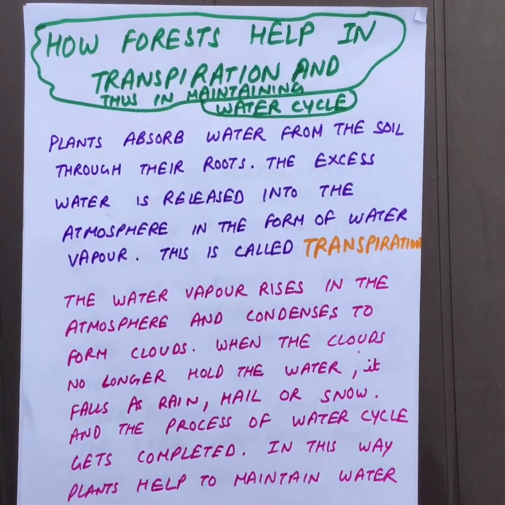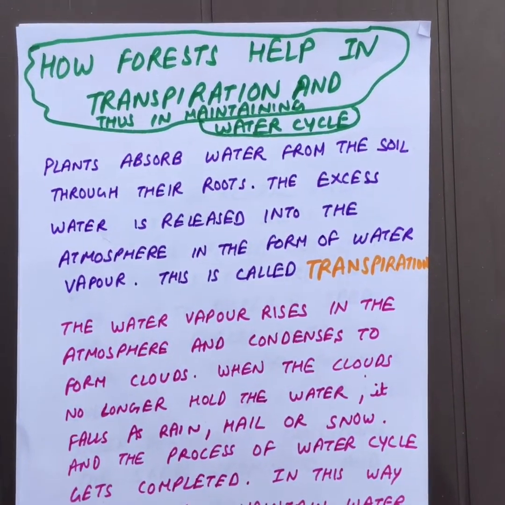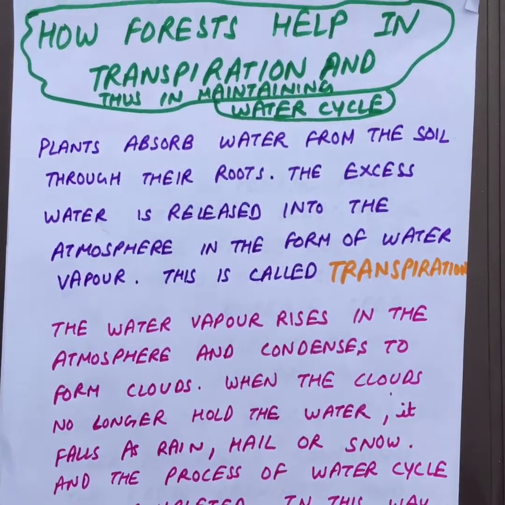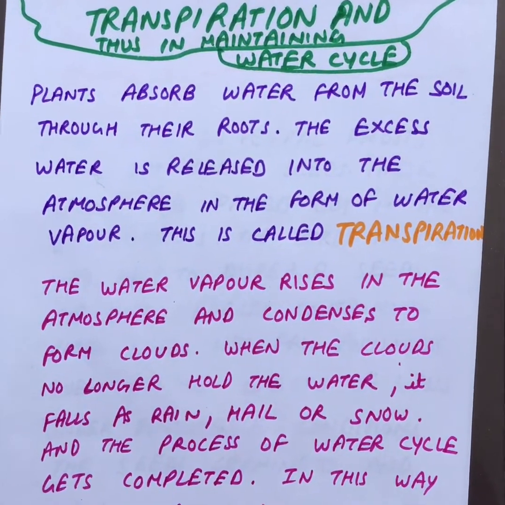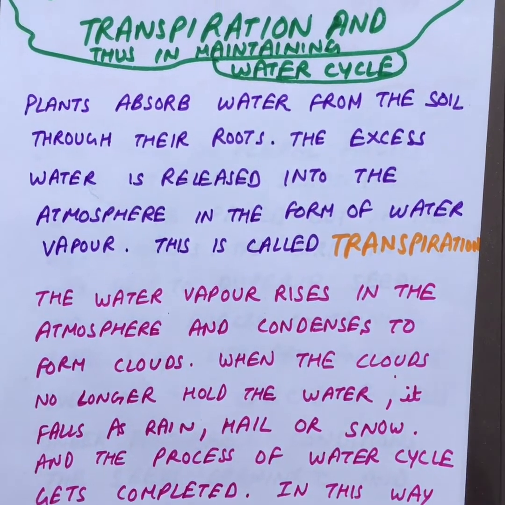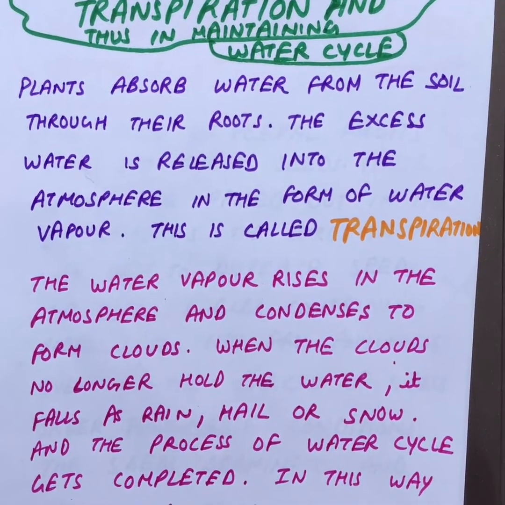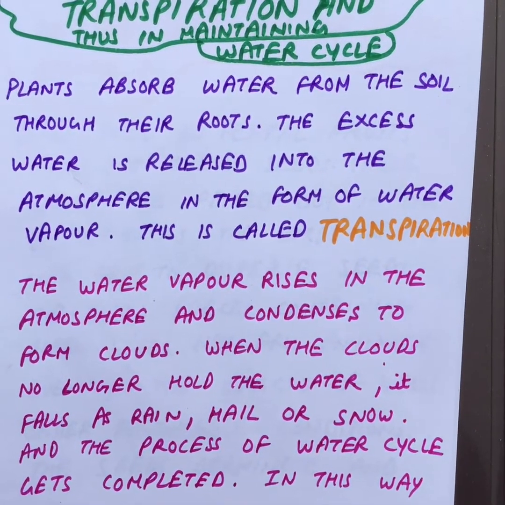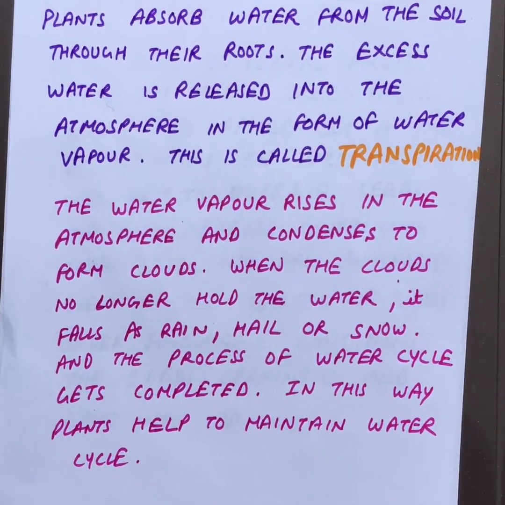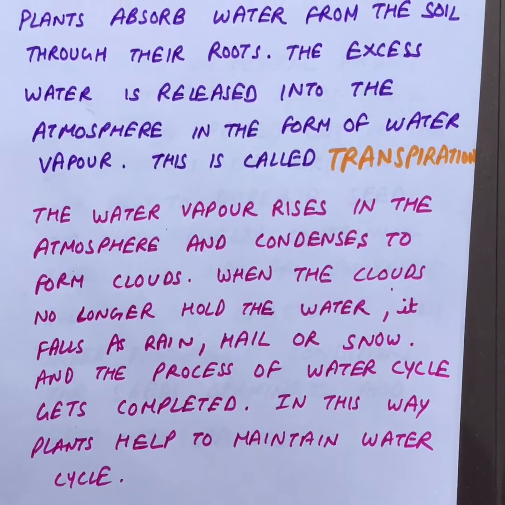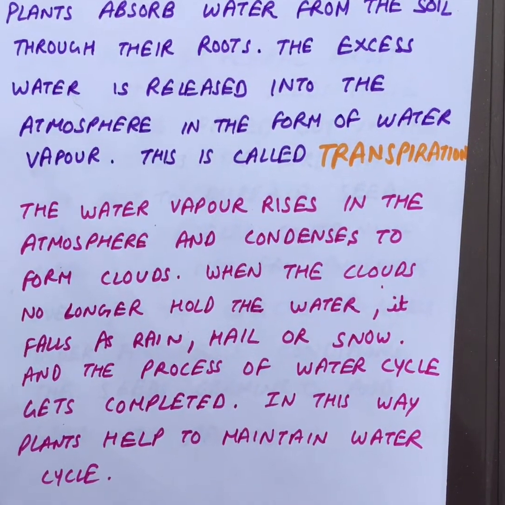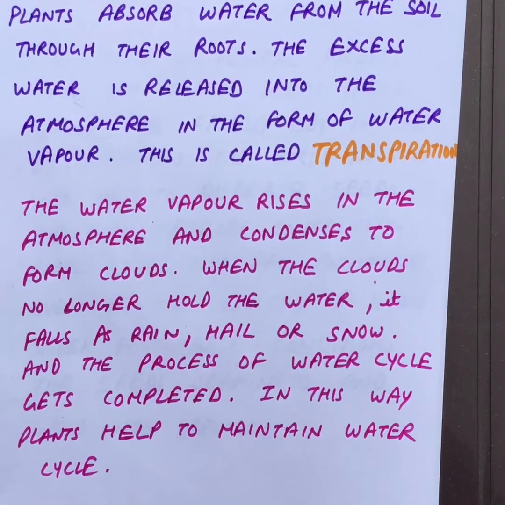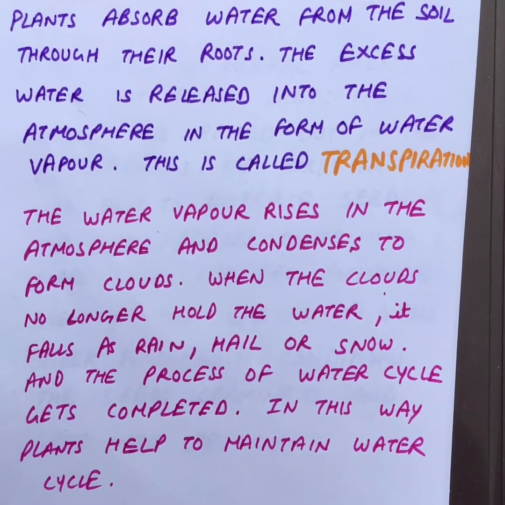The third question for today is how forests help in transpiration, thus helping in the water cycle. The answer to this question is plants absorb water from the soil through their roots. The excess water is released through the process of transpiration in the form of water vapor. This is called transpiration. The water vapor rises in the atmosphere and condenses to form clouds. When the clouds no longer can hold the water, it falls as rain, hail or snow. This process is called water cycle and it gets completed. In this way, plants help to maintain the water cycle.